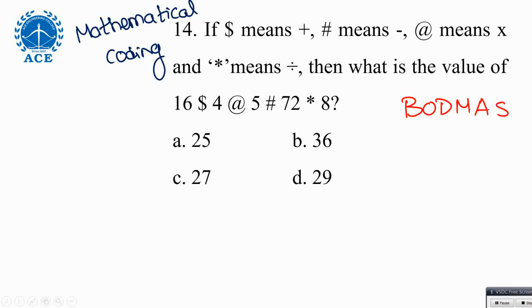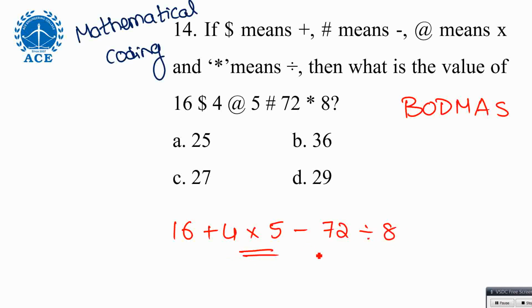not from left to right. Okay, priorities. Don't directly do it, use priorities. There is no bracket, so start with division, then multiplication, then addition, then subtraction, maintain the priority. So 16 plus 4 multiplied by 5, subtracting 72 divided by 8.